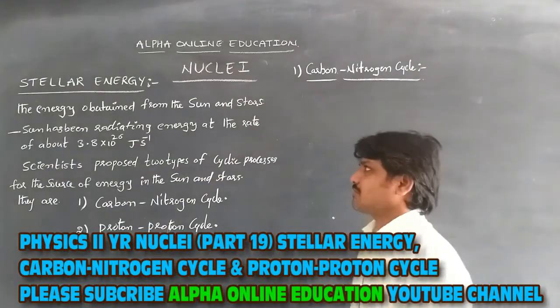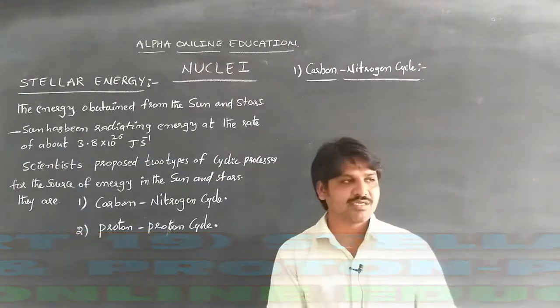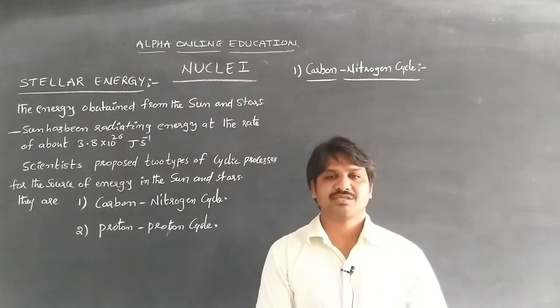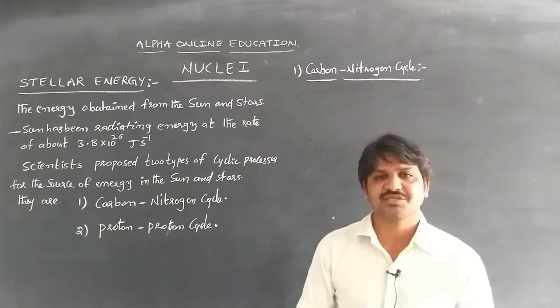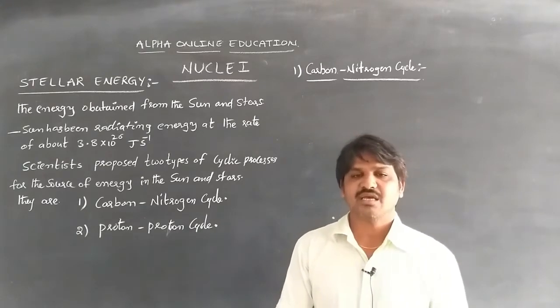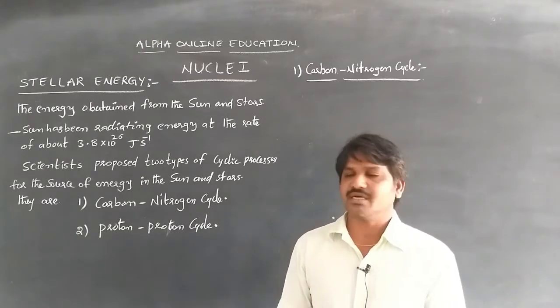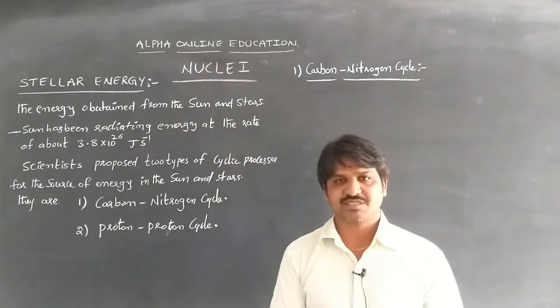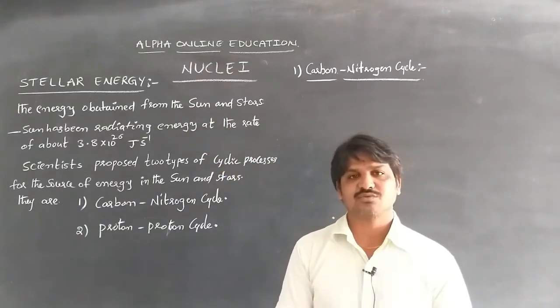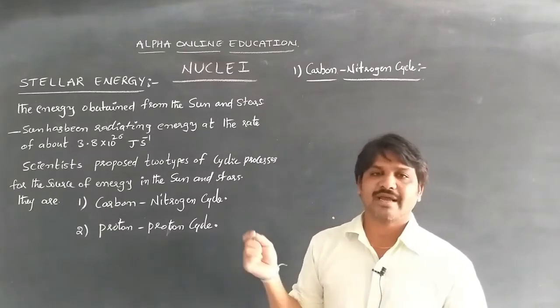Stellar energy. The energy means the energy obtained from the sun and the remaining stars, which has been radiating continuously for billions of years. The energy obtained from the sun and stars is called stellar energy.